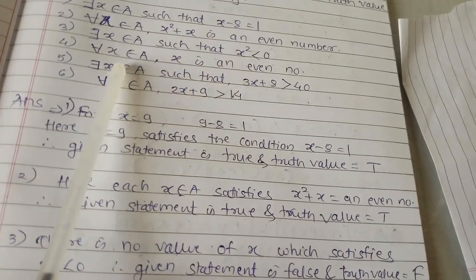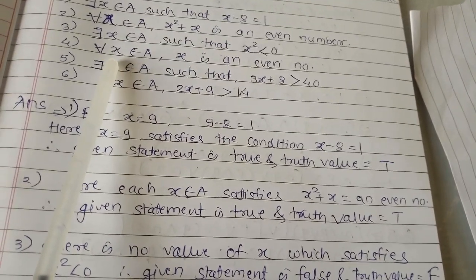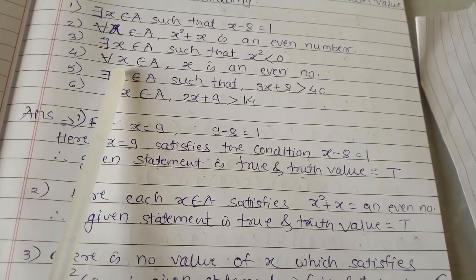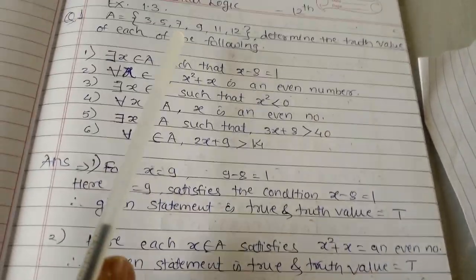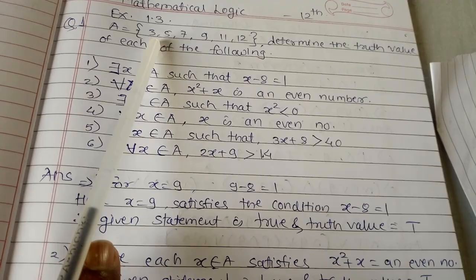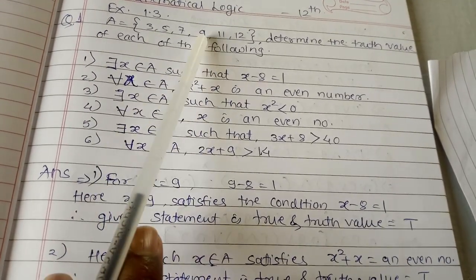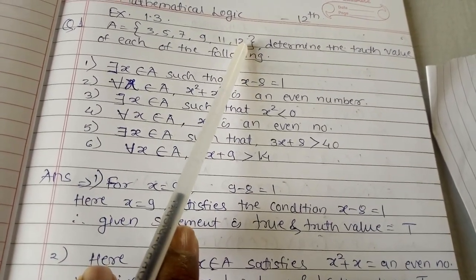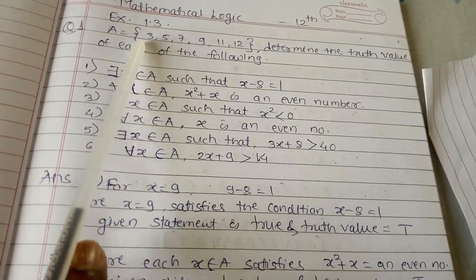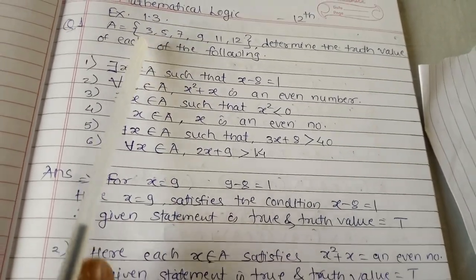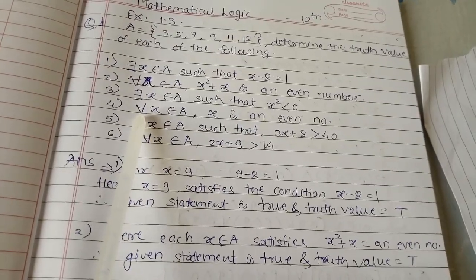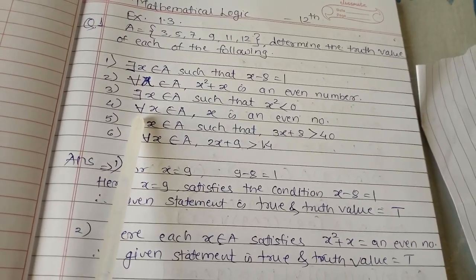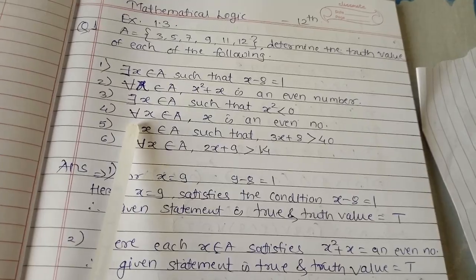So very simple examples. Next one, that is for all x which belongs to A, x is an even number. Now see here, the only even number is 12, otherwise none of the numbers are even. So the statement, for all x, means each and every number must be an even number, but they are not even numbers.